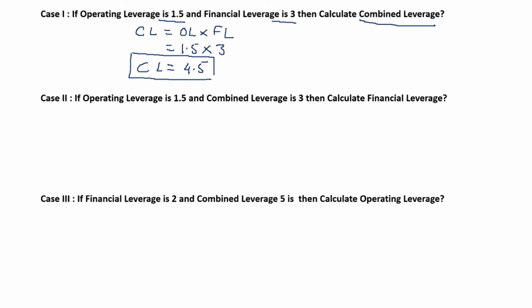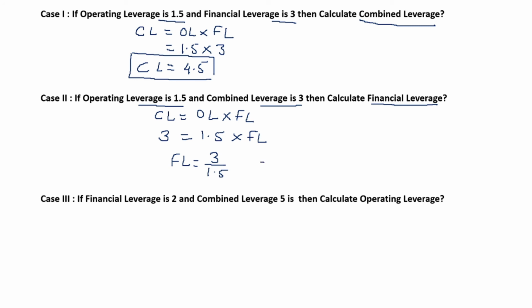In case 2, the operating leverage is 1.5 and combined leverage is 3, and they have asked us to calculate financial leverage. Again, using the same formula, combined leverage is equal to operating leverage into financial leverage. In this case, we know the value of combined leverage, that is 3, equal to operating leverage 1.5 into financial leverage. So financial leverage can be calculated as 3 upon 1.5, that is equal to 2. So financial leverage in this case is 2.